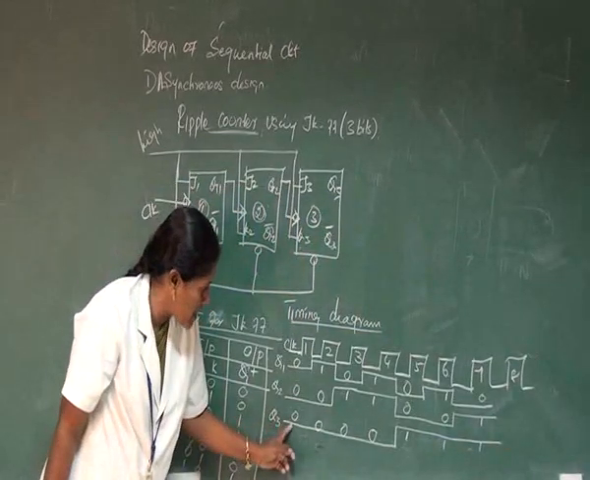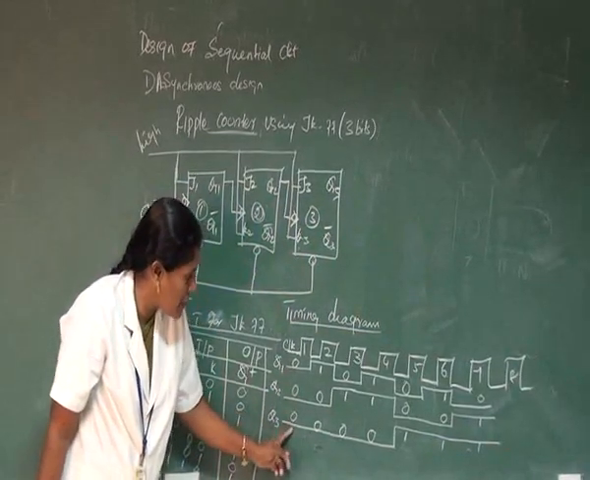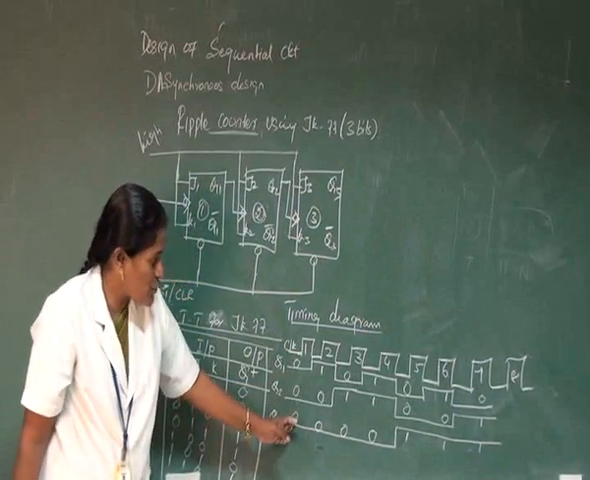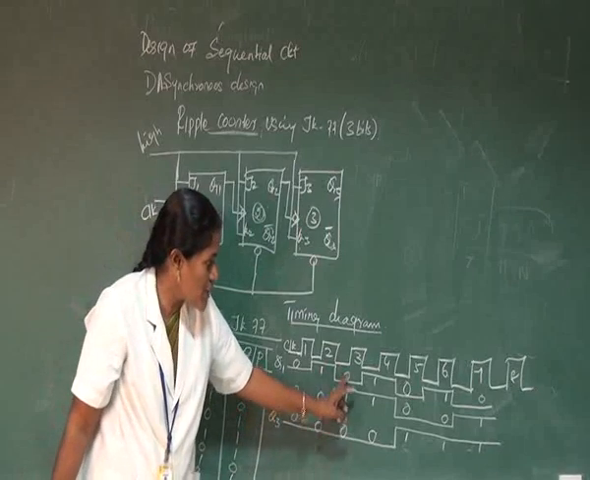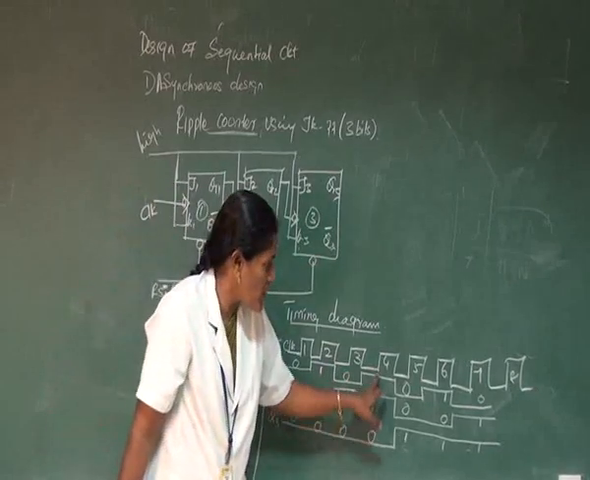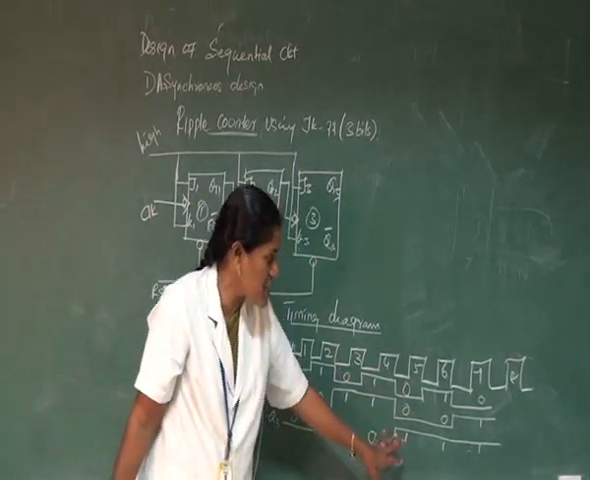Now you can read from here. 0, 0, 0 is nothing but the equivalent value of 0. 0, 0, 1 is nothing but the equivalent value of 1. 0, 1, 0 is nothing but 2. 0, 1, 1 is 3. 1, 0, 0 is the representation of 4.